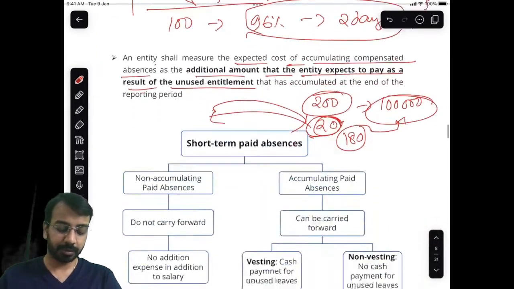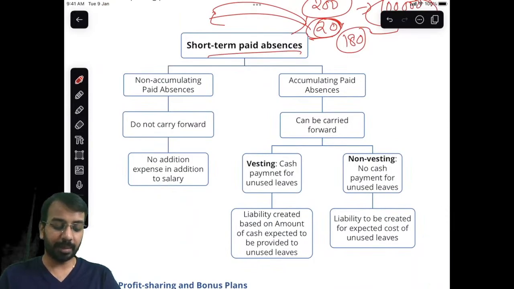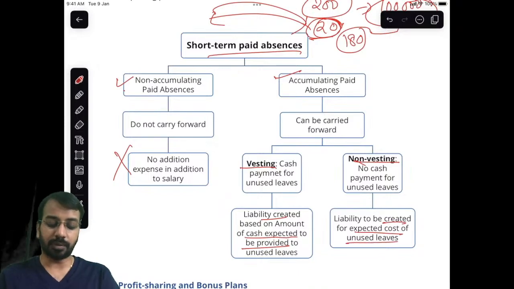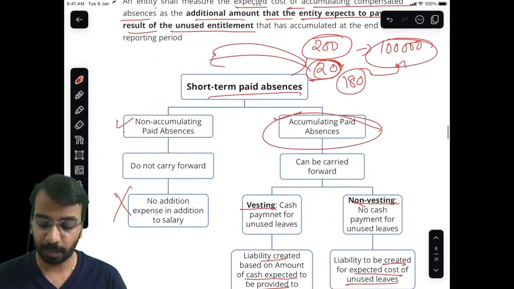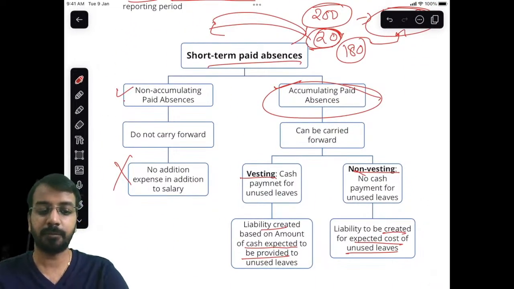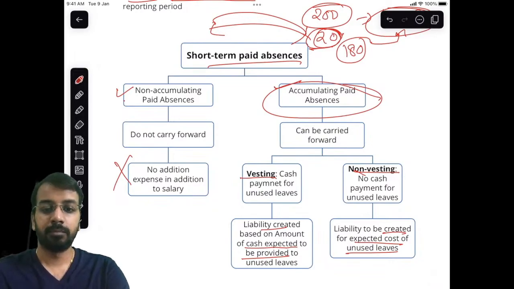Now, short-term paid absences: non-accumulating, nothing is to be done. Accumulating: vesting, non-vesting. For vesting, liability based on amount of cash expected to be paid. For non-vesting, liability based on expected cost of unused leaves. So you will provide for these leaves and do the accounting for it accordingly. Any question in this short-term paid absences? Is it clear?